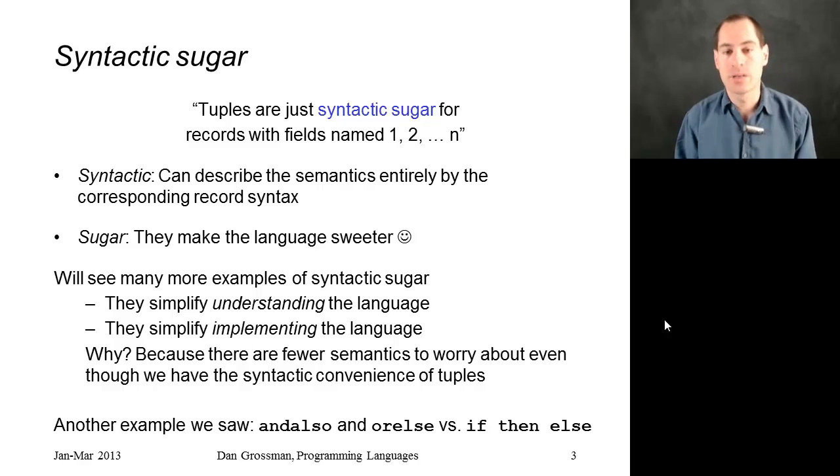This is far from the only example we'll see. There are other examples of syntactic sugar, and actually we've already seen one other. You can think of e1 andalso e2 as being syntactic sugar for if e1 then e2 else false. We can explain everything there is to explain about andalso in terms of that syntactic transformation in terms of an if-then-else, and andalso is better style, but we can define its semantics in terms of another concept we already understand. So that's syntactic sugar, and now we understand the truth about tuples.